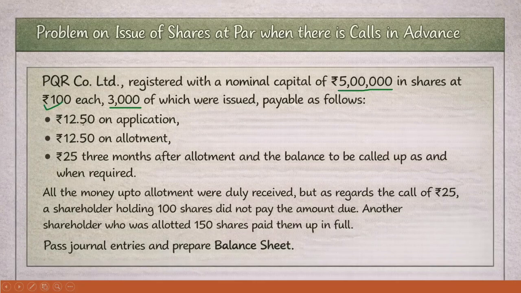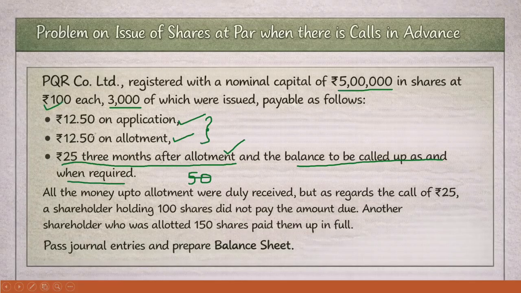and call stage. So in application, they are receiving 12 rupee 50 paise. For allotment, they are receiving 12 rupee 50 paise. That means 25 rupees they have received here only. And 25 rupees 3 months after allotment, that means this is the first call. And the balance to be called up as and when required.